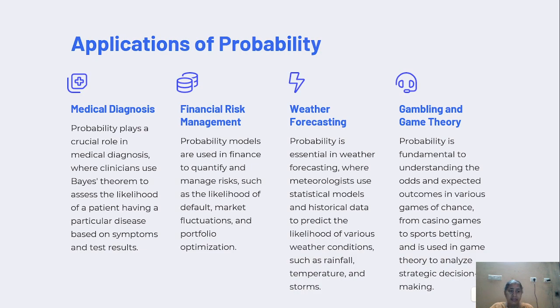Gambling and game theory. Probability is fundamental to understanding the odds and expected outcomes in various games of chance, from casino games to sports betting, and is used in game theory to analyze strategic decision making.